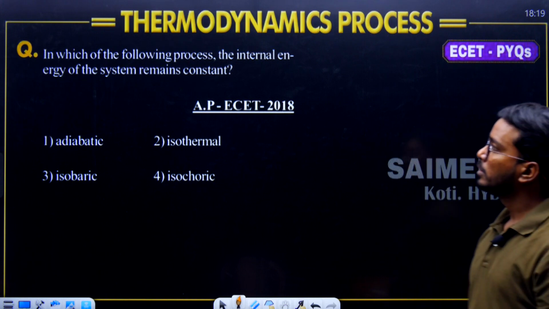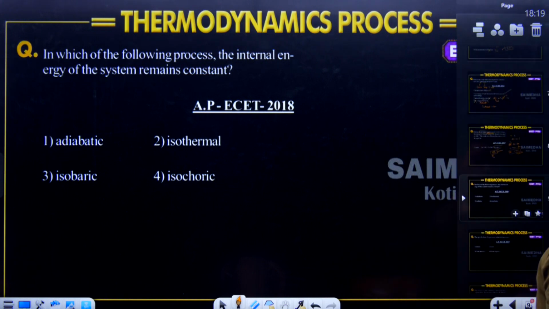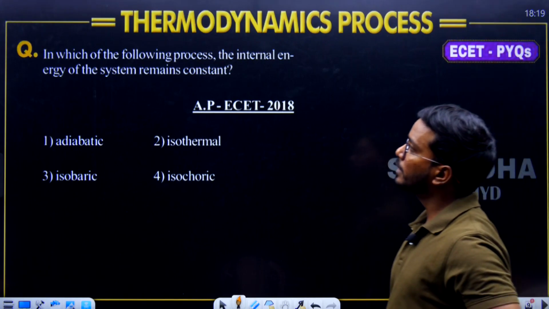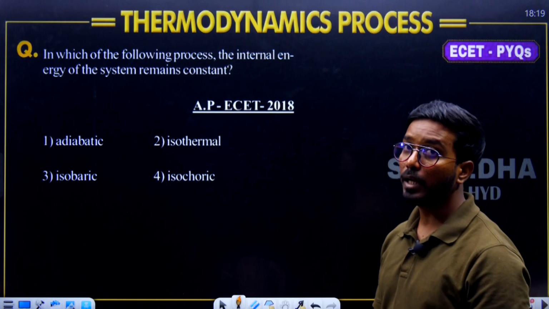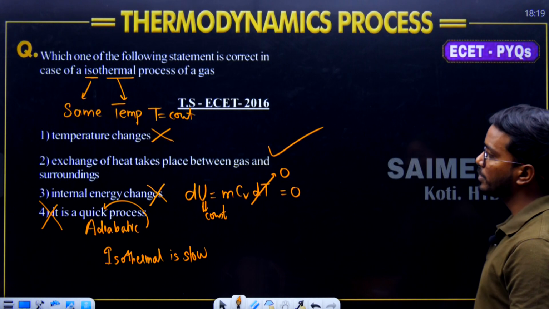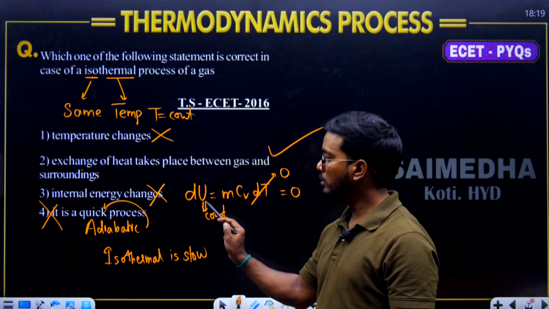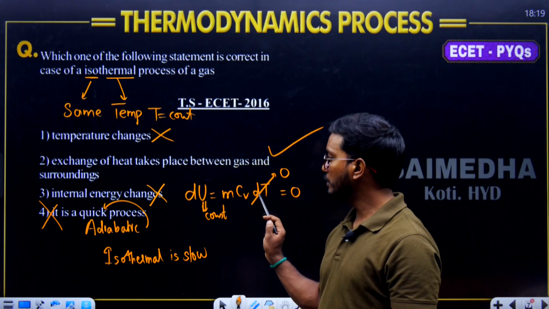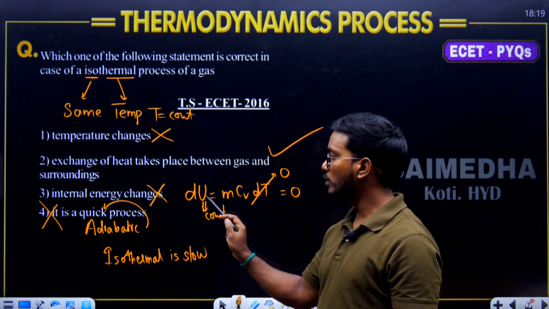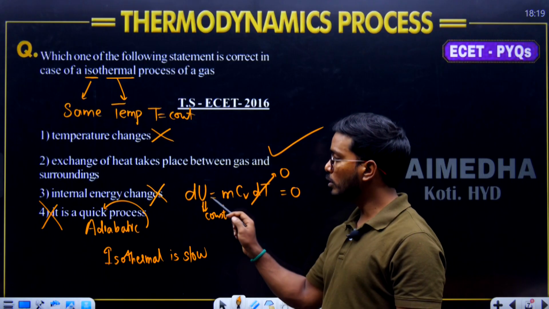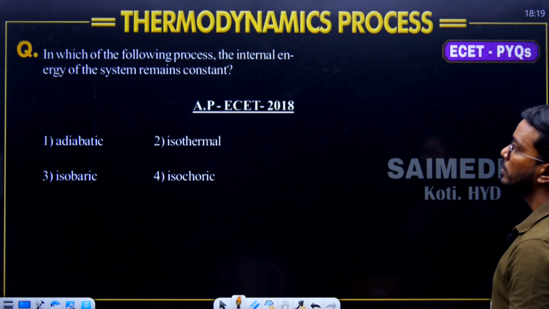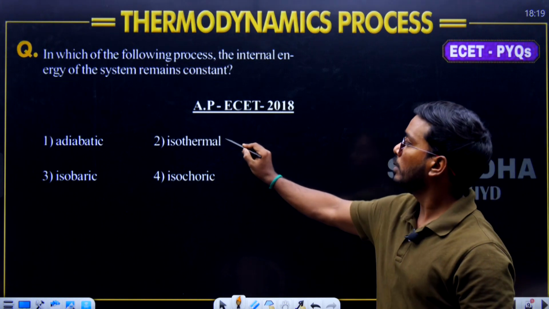It might be the 8th question, I guess. Let's see. In which of the following processes does the internal energy of the system remain constant? Internal energy remaining constant, we have just seen this question also. Isothermal process. You see, internal energy is constant. Temperature constant, so the differentiation of temperature is 0, the entire value becomes 0, that means dU becomes 0, and dU becomes 0 means U is constant. That means internal energy is constant in which process? Isothermal process.